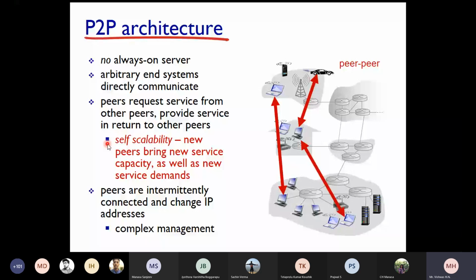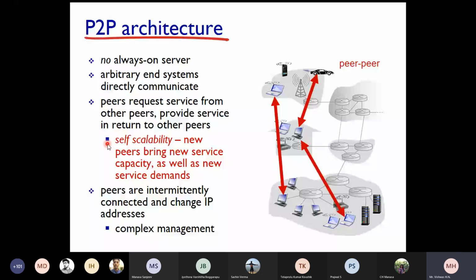There is no centralized server basically. Arbitrary end systems directly communicate. One important thing: peers request service from other peers and provide service in return to other peers. Self scalability: new peers bring new service capability as well as new service demands.